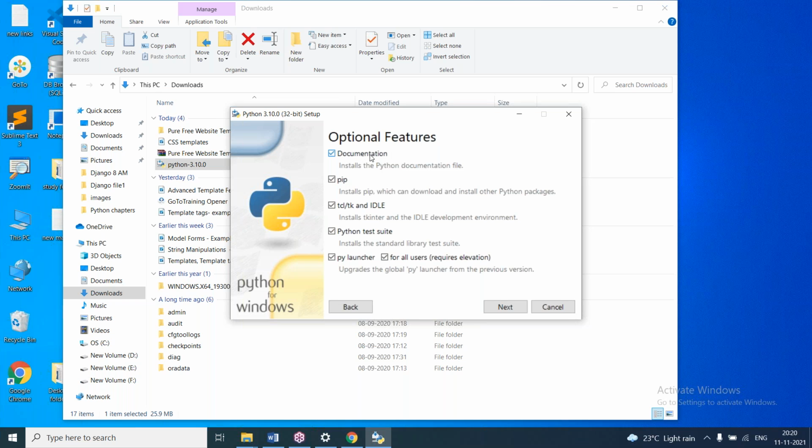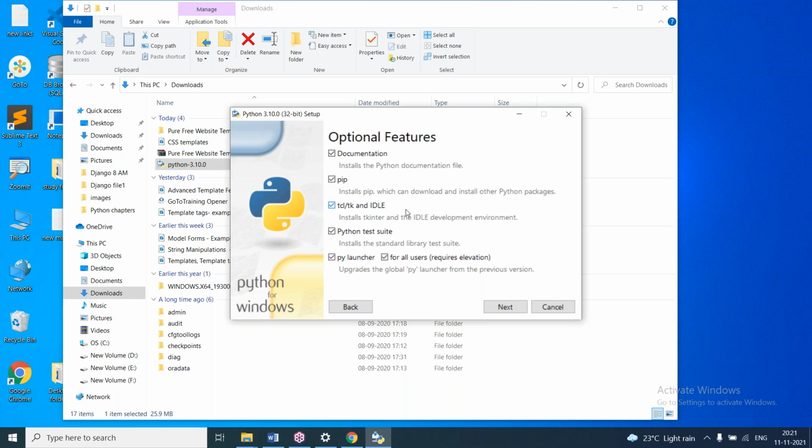So documentation: if you want help for the libraries or functions like modules that we are using, then we can install the documentation file. And here you can see pip is there. Pip means Python Package Index. It is used to download and install Python packages. So in the previous class, as I said, a package is the collection of modules. Modules or Python files we can say.